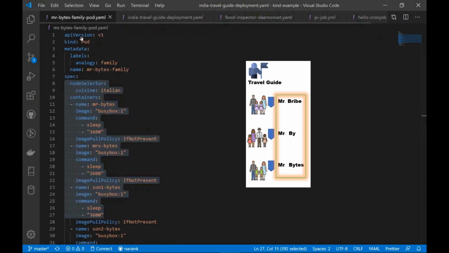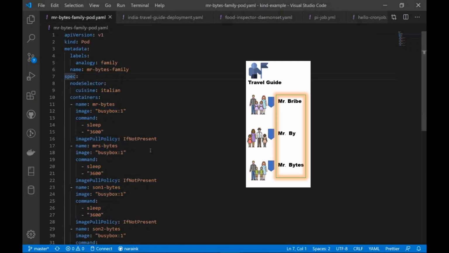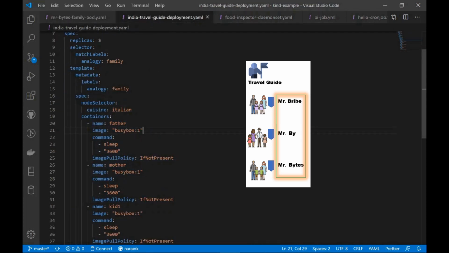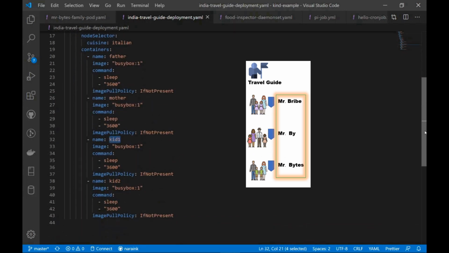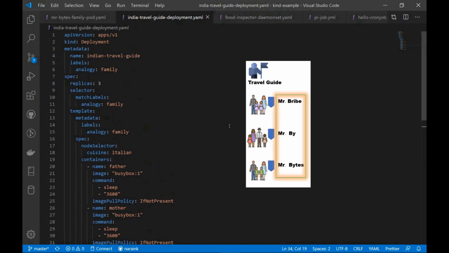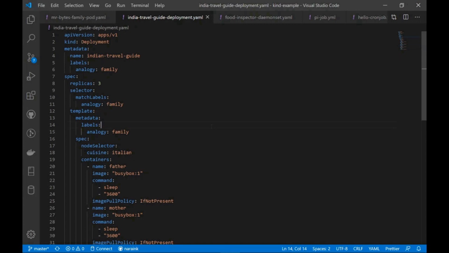Only thing is I generalized the name. Instead of specifying Mr. Bytes or Mrs. Bytes, I mentioned father, mother, kid 1, kid 2, because the restaurant owner doesn't care what kind of family is coming in. All he cares about is there are 4 family members and he needs to book 3 similar tables for this kind of family, right? That is what a deployment specifies. So it's as simple as that. Very simple YAML file again. The only addition is the replicas, as we saw.